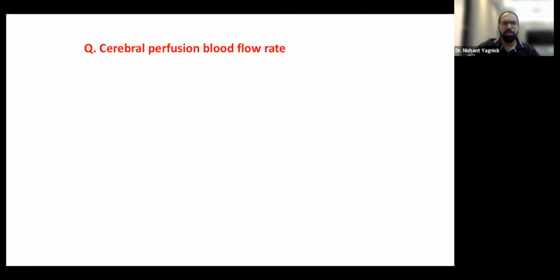Now the last question, cerebral perfusion blood flow rate. We have done in our MCQ and in multiple discussions everything from cerebral blood flow rate, cerebral perfusion pressure, how to calculate intracranial pressure, how the Lundberg waves of intracranial pressure are there. The cerebral blood flow rate average is about, now again, this depends on book to book and MCQ to MCQ, 50 ml per 100 grams per minute.